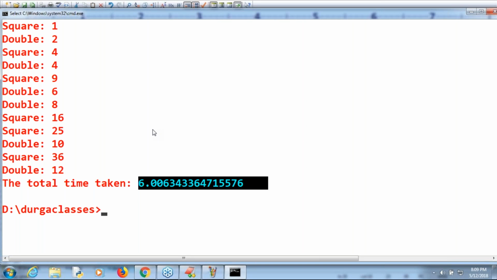This is what you people should be aware of: the total time, how much time it is going to take, if things execute one by one versus in parallel. If you want parallel execution, then we should go for the multi-threading concept. How to define a thread, what multi-threading is, everything is clear for you people, right? Next, there is one small concept I need to explain. That I will discuss.